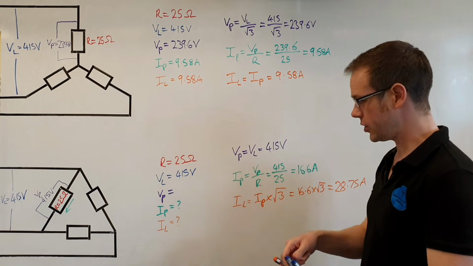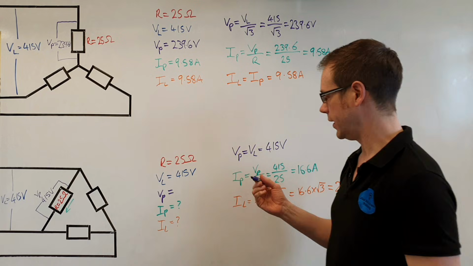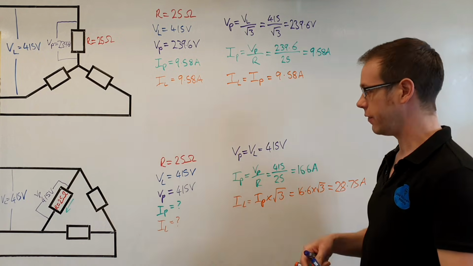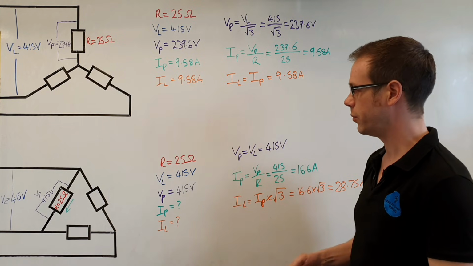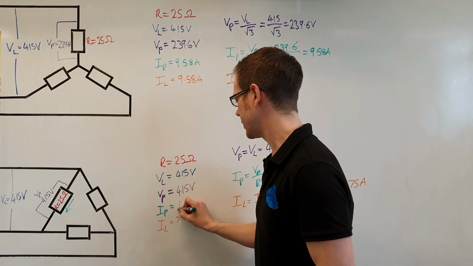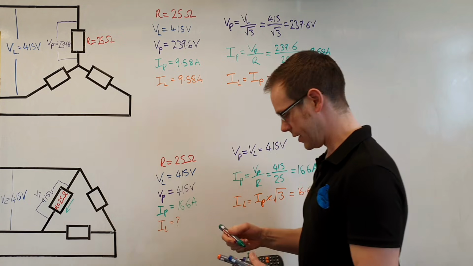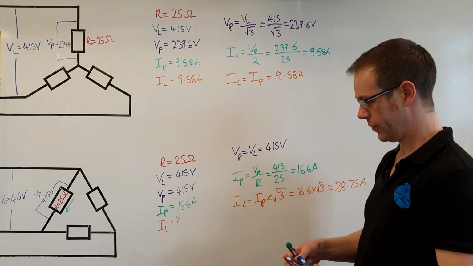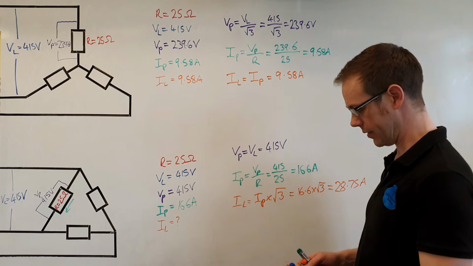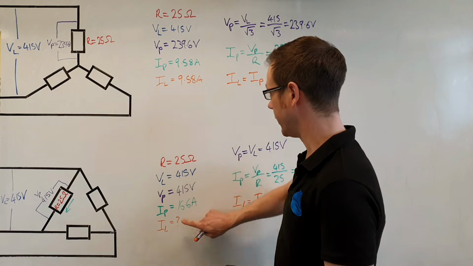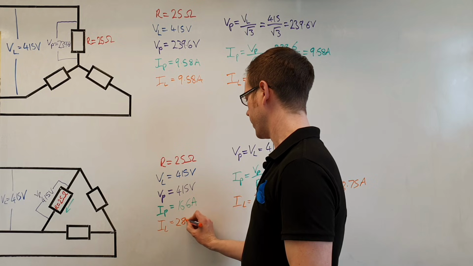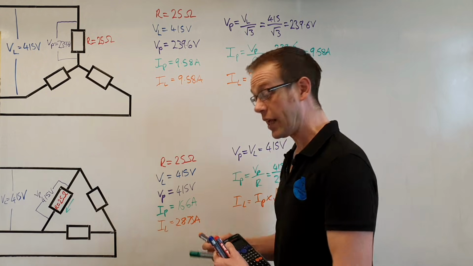So the phase voltage was equal to 415 volts. That's a nice easy calculation, that one. The phase current is equal to 16.6 amperes. And then the line current is equal to 28.75 amperes. So that completes question 2.